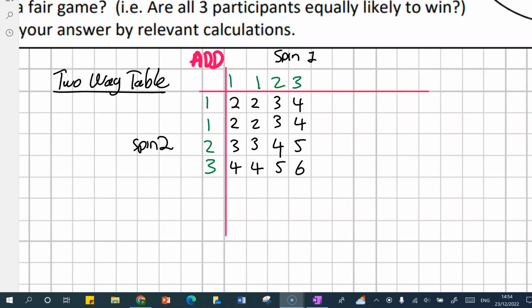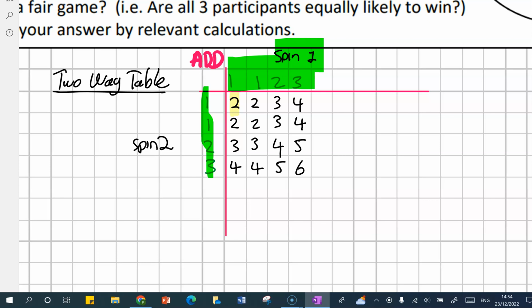You can do this every way you want. One of the easiest ways is to do a two-way table. The top line will be spin 1, where I can get 1, 2, 3, and the side will be spin 2, where I can get a 1, a 2, or a 3. Inside the results, for example, if I get a 1 on the first spin and a 1 on the second, I add them to get a result of 2. So this gives me all possible outcomes of the table.